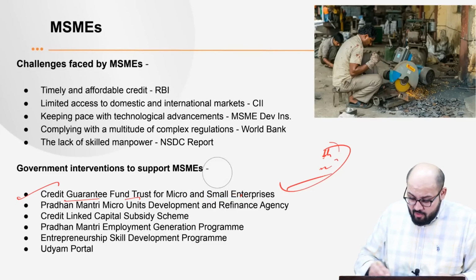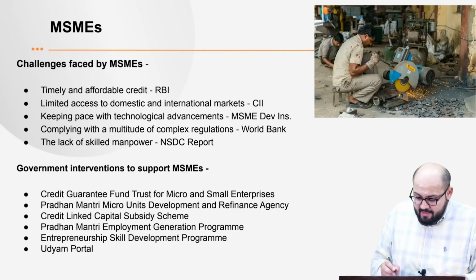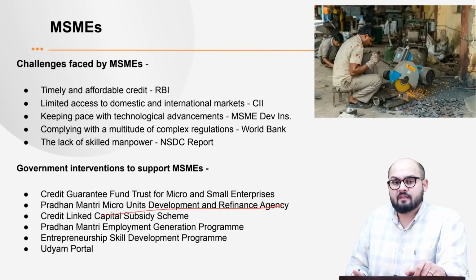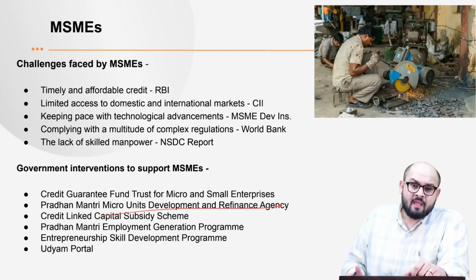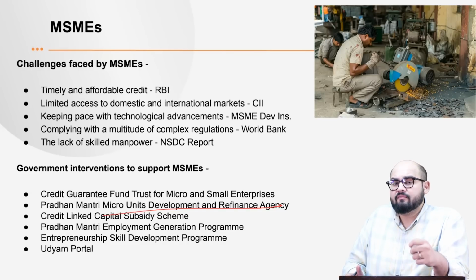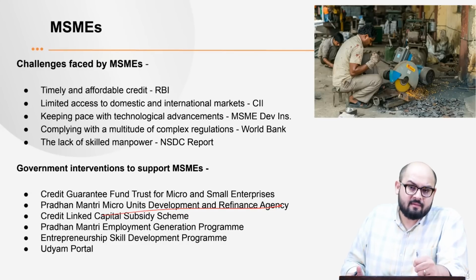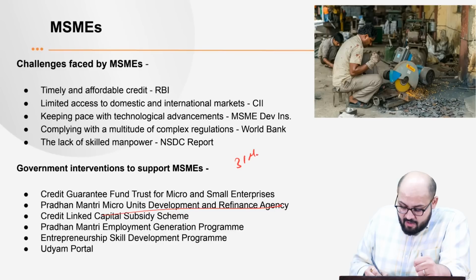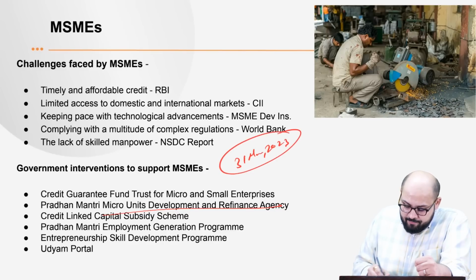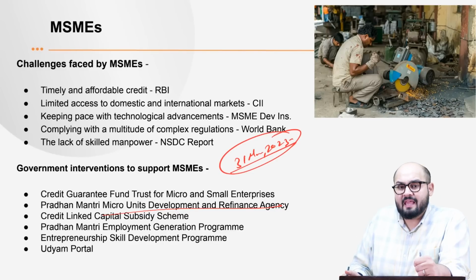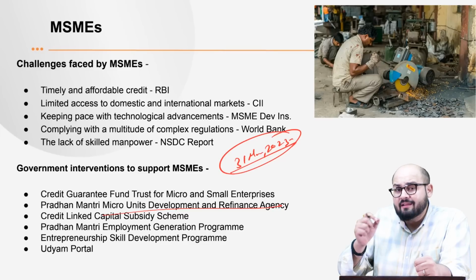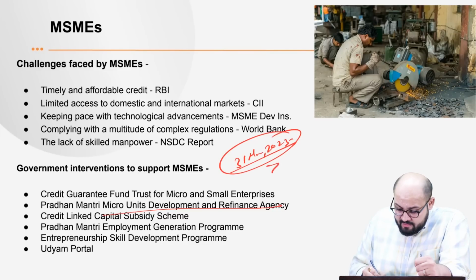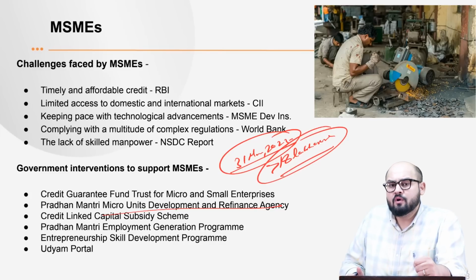Next, we have got the scheme of Pradhan Mantri Micro Units Development and Refinance Agency, commonly known as PM Mudra. Now, this aims to provide collateral-free loans up to 10 lakh to these MSMEs, right? And till 31st March 2023, this scheme has been able to give collateral-free loans to the tune of more than 18 lakh crores, right? Since the time when it came into being.